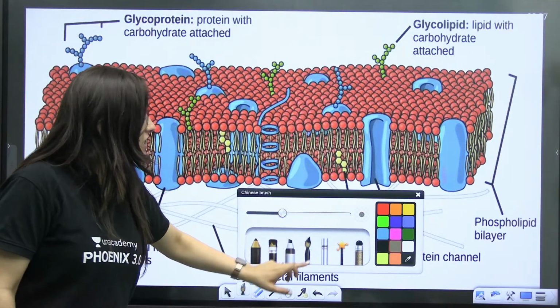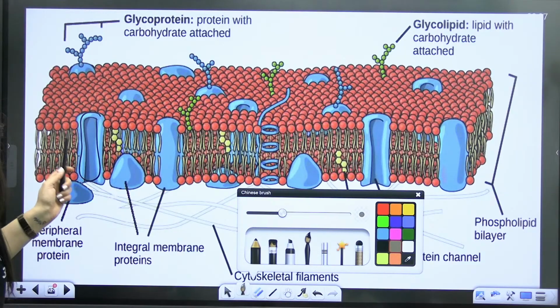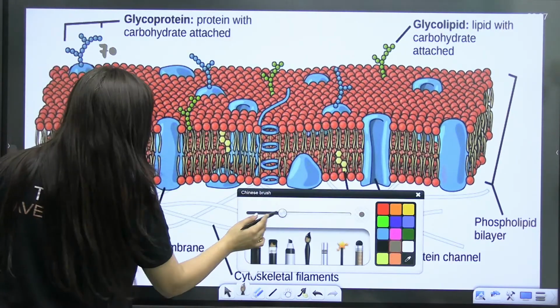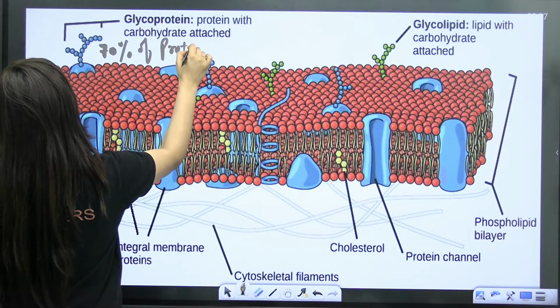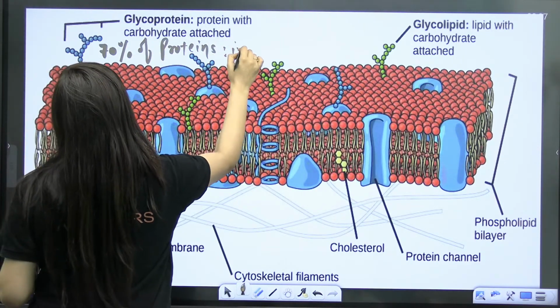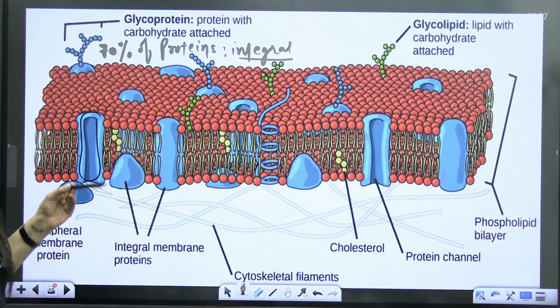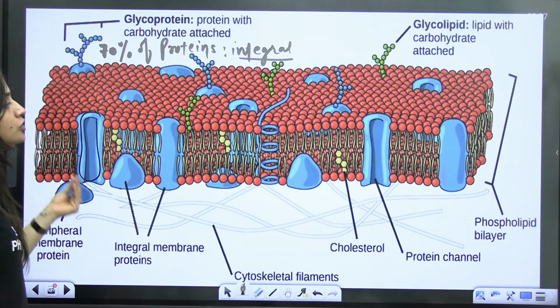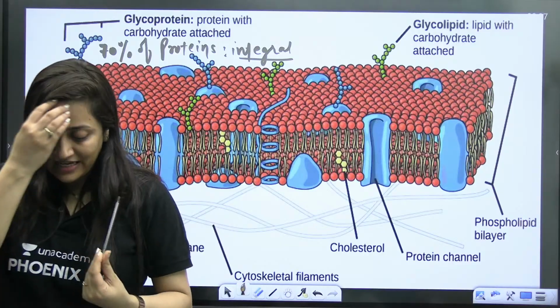And students, around 70% of proteins are integral proteins. Do you know that? Around 70% are integral proteins. They are embedded here in the phospholipid matrix, and if I have to give you an example, I'll give you the example of glycophorins as well.